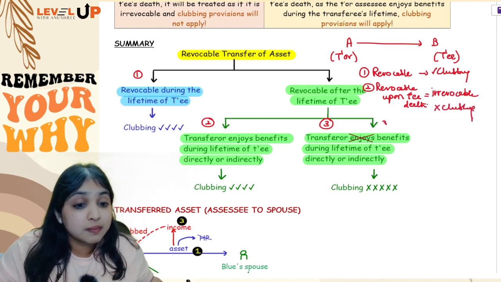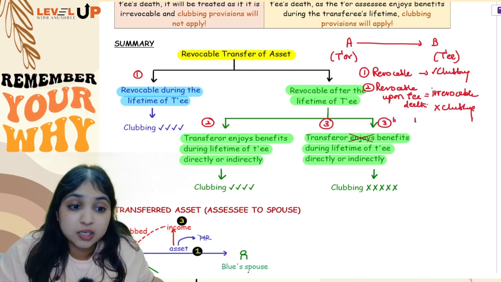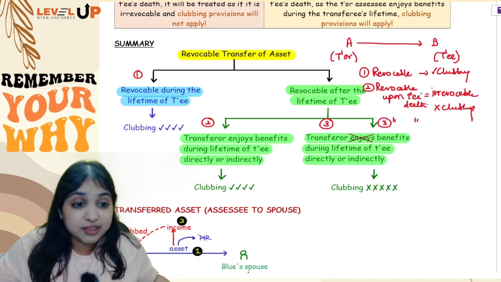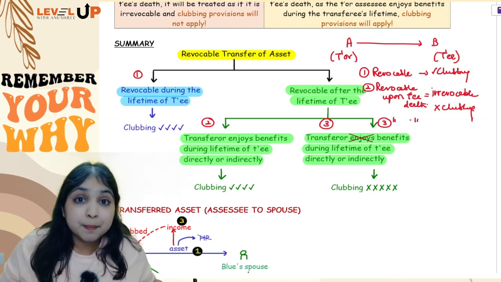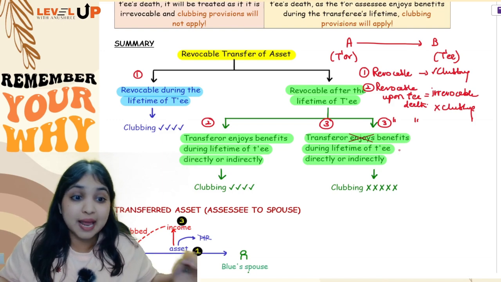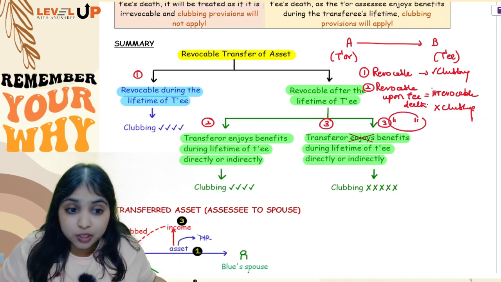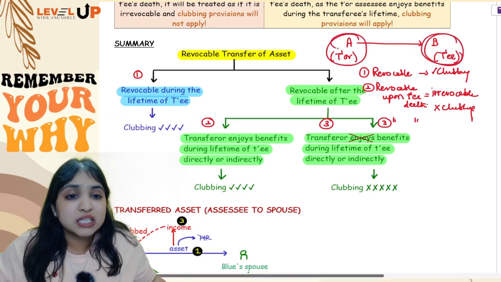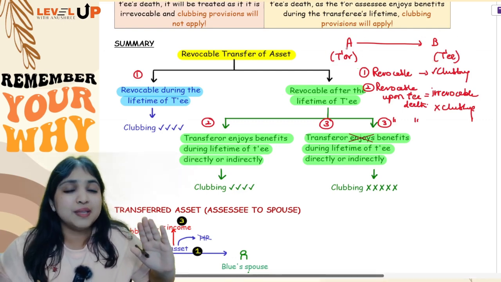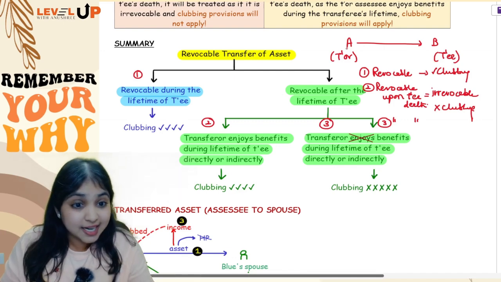Alright, then comes the third situation wherein it is revocable upon transferee's death. If I stop with this, if I say it is revocable upon transferee's death, you will say, ma'am, no clubbing. But I am adding one extra tadka over there. I am saying that yes, it is revocable upon transferee's death, but during the transferee's lifetime, the transferor is enjoying some benefit from the asset directly or indirectly. Understanding? I'll repeat again.